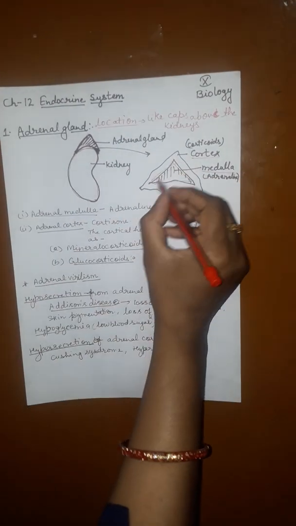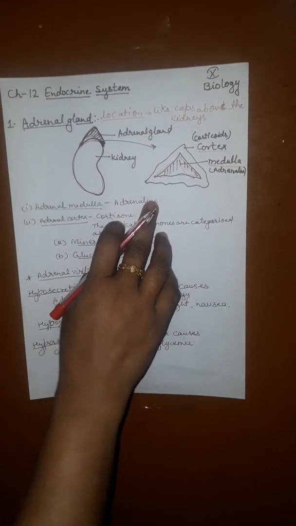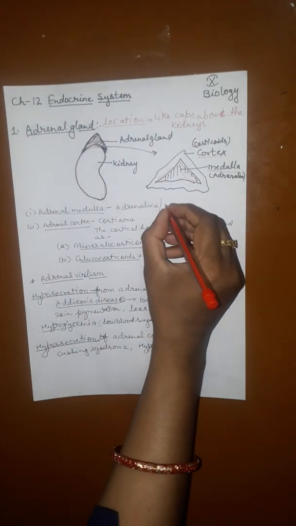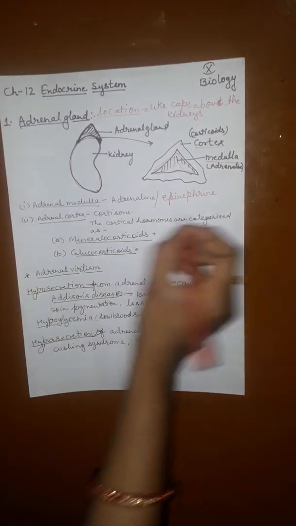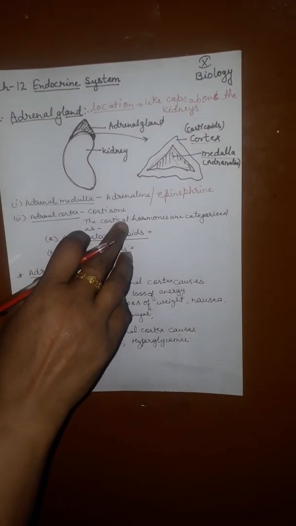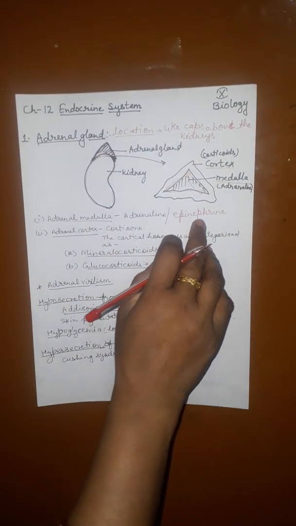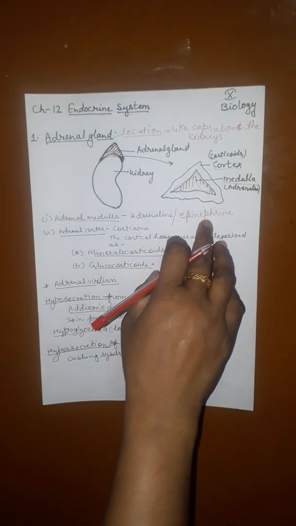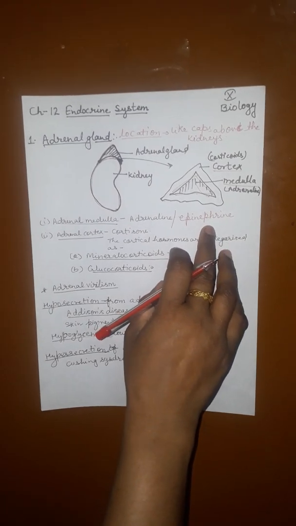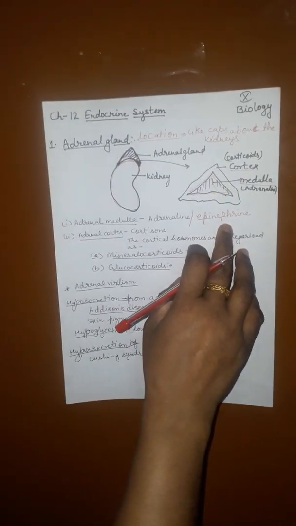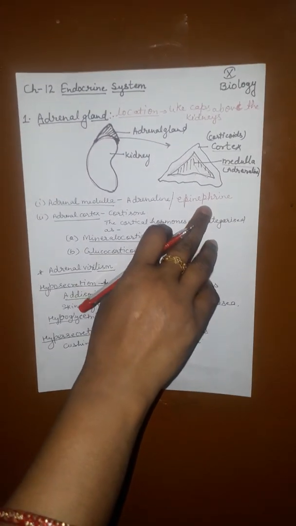The adrenal medulla, this central part, secretes adrenaline hormone, also called epinephrine or noradrenaline. Adrenaline is a hormone which prepares the body to meet any emergency situation: to fight, that is to face danger, or flight, to run away from it. Extra energy and strength is provided to the body in that situation. Extra hormone is released into the blood at the time of emotional stress, when excited or angry.